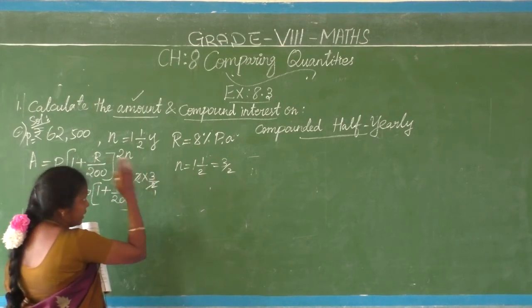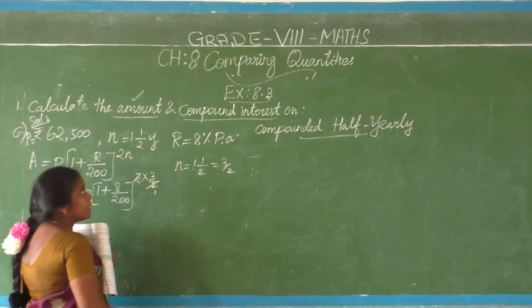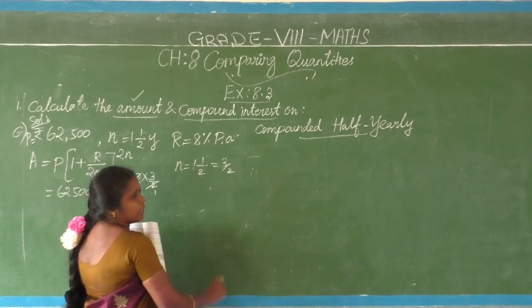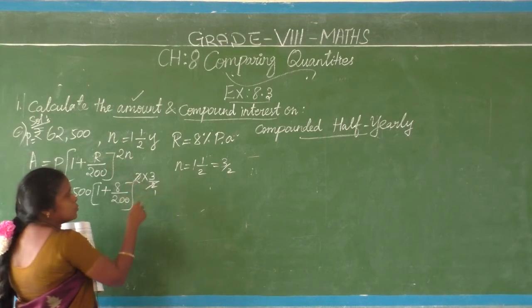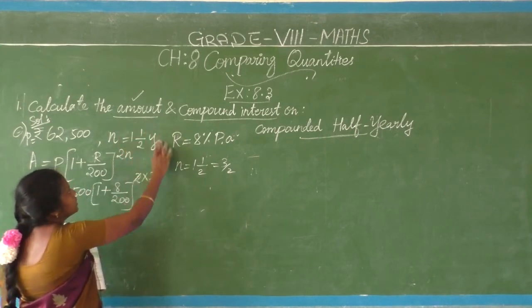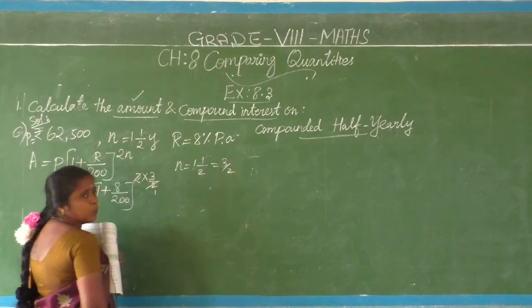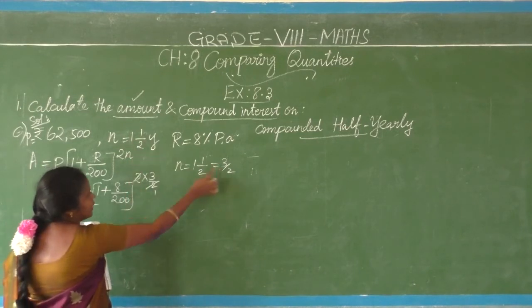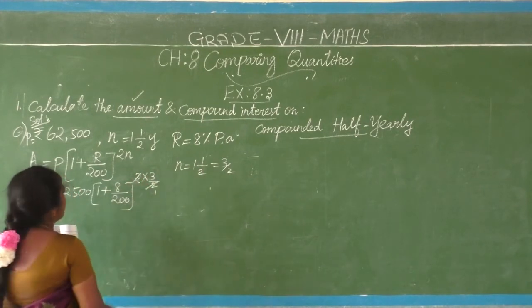So there we have to do for whole year and then half year. But here not like that. Interest is compounded half yearly. At the time our formula itself 2n. So this 2 will be cancelled. Our sum will be easier. So that I have converted the mixed fraction into improper. 3 by 2 came. So 2 into n value. N is here 3 by 2. This 2 cancelled. So remainder 3 only here.